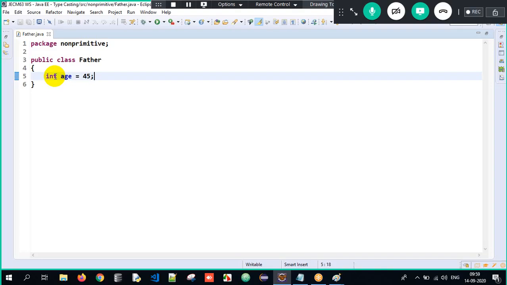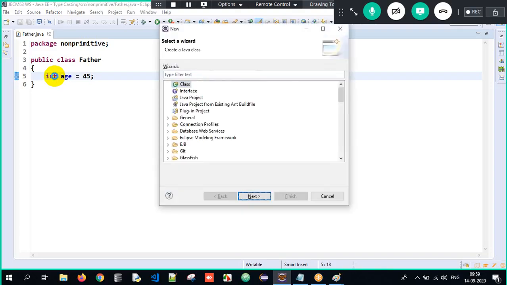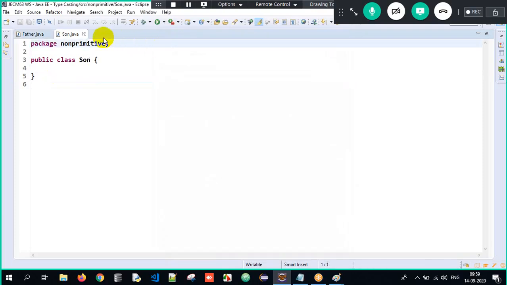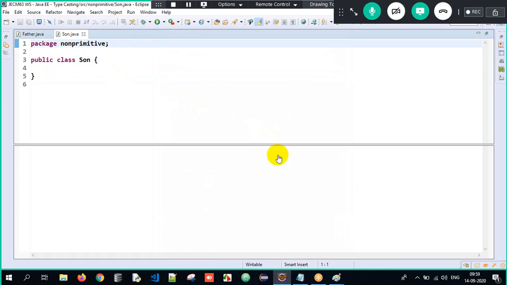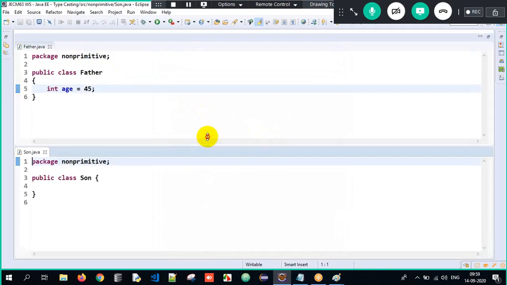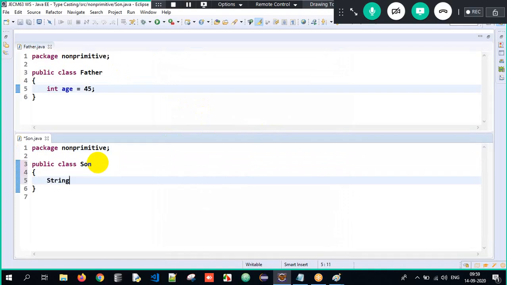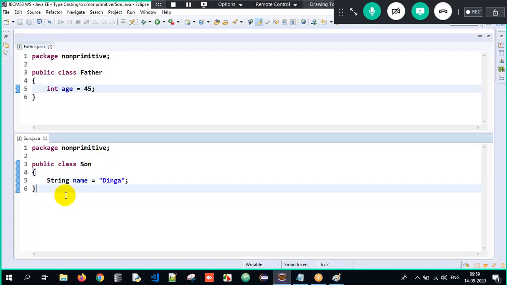Clear? Now, Control N, I will create one more class over here. I'll create a class named son. So there are two classes, son class and father class. Now, son also has a property called name, which I will initialize to Dinga. The name of the son is Dinga and the age of the father is 45. Now, I need to achieve an is-a relationship between them, that is nothing but inheritance.